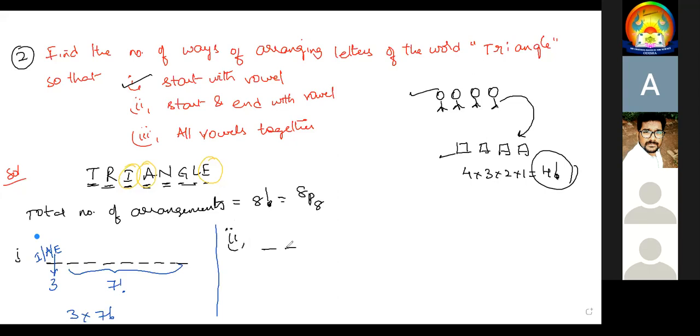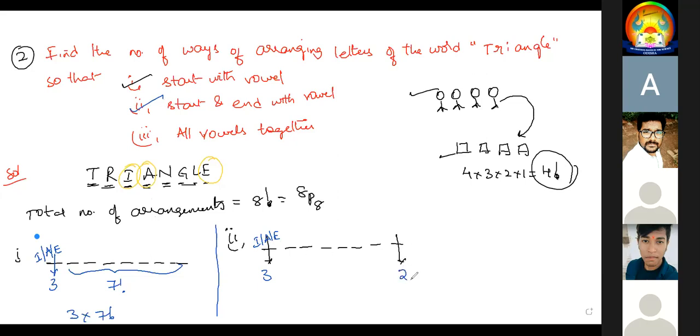The second thing they are asking: the starting letter and the ending letter should be vowels. How many vowels we have? 3 vowels. So this blank can be filled in 3 ways, either with I or with A or with E. Among 3, 1 we kept. Now remaining, we have only 2 vowels. So this blank can be filled in 2 ways. Now remaining 6 blanks can be arranged in 6 factorial. So 3 into 6 factorial into 2.